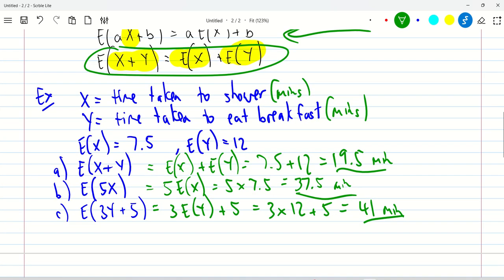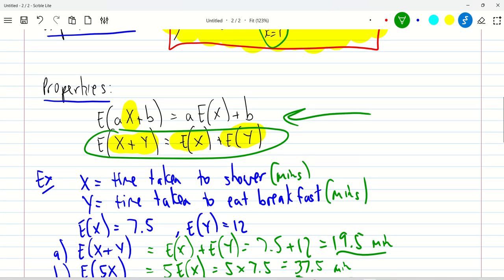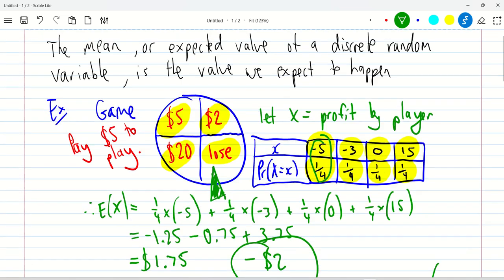Hopefully that makes sense now that you've seen some examples. There are some really handy properties that we can apply to expected values of X.